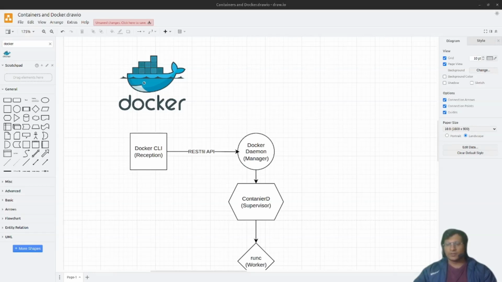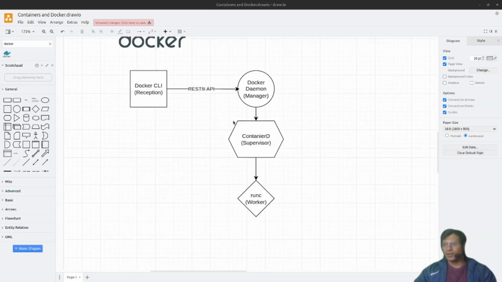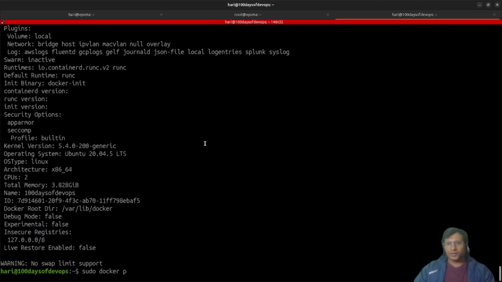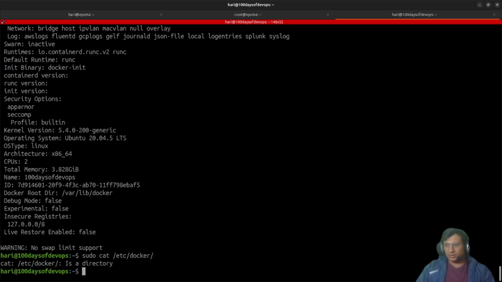Let me just explain one more thing about it. Wait, one minute. We already know that virtualization virtualizes the hardware, while containerization virtualizes the OS. Both of them are virtualization technologies. However, I have prepared something. Actually, here is this file. Docker, nothing in this file. No worries, I think it is not initiated right now, but there is this file we can create.